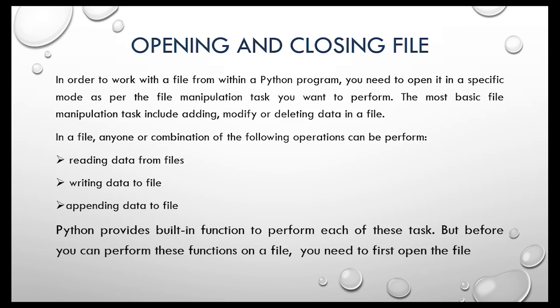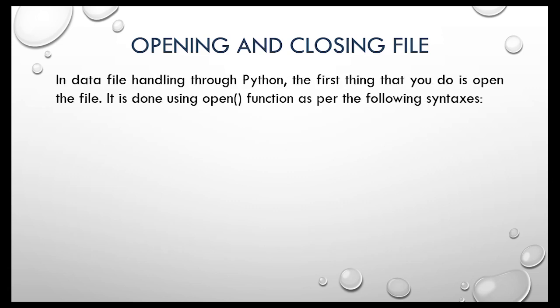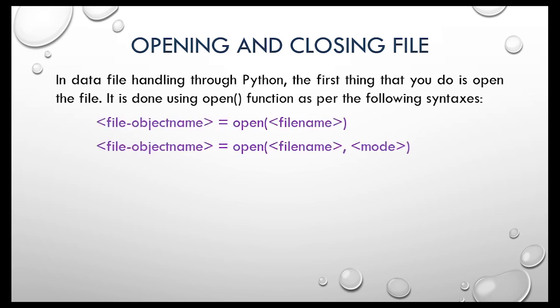Python provides built-in functions to perform each of these tasks, but before you can perform these functions on a file, you need to first open it. It is done using the open function as per the following syntax. Here you can see, if you want to open a file, first we create a file object, then after the equal sign, we use the open function and within brackets we supply the name of the file.